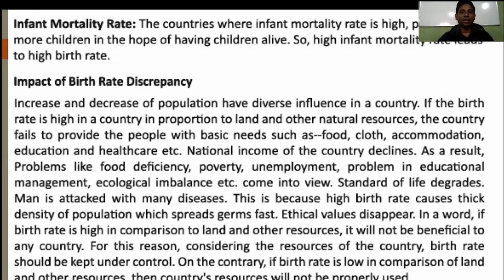National income of the country declines. As a result, problems like food deficiency, poverty, unemployment, problems in educational management, ecological imbalance, etc. come into view. Standard of life degrades, man is attacked with many diseases. So the rest of the part, students, you have to read from your book. Thank you.